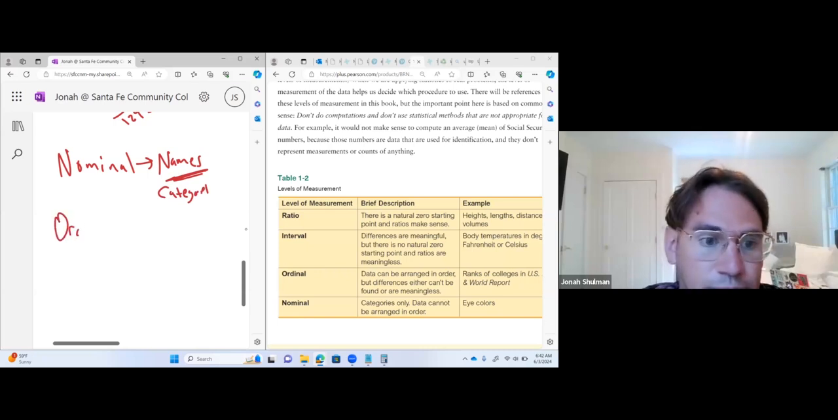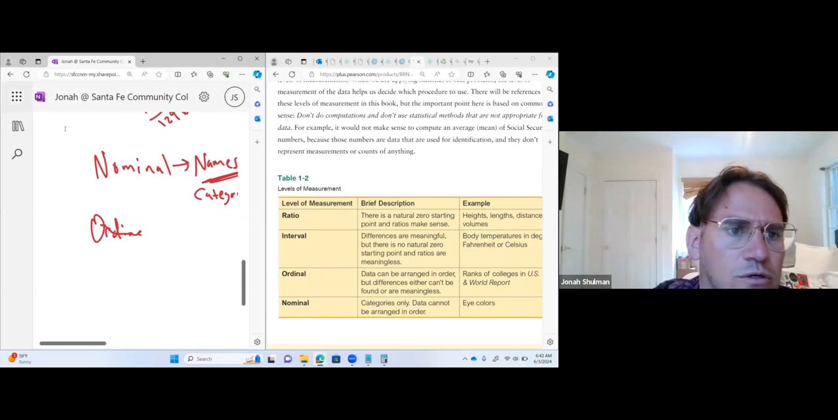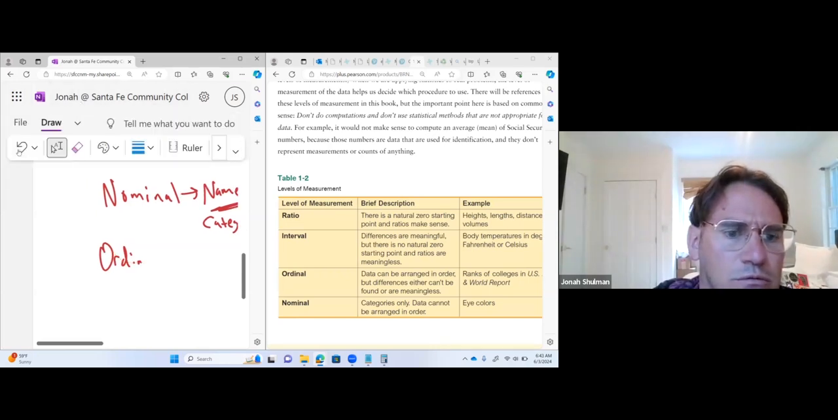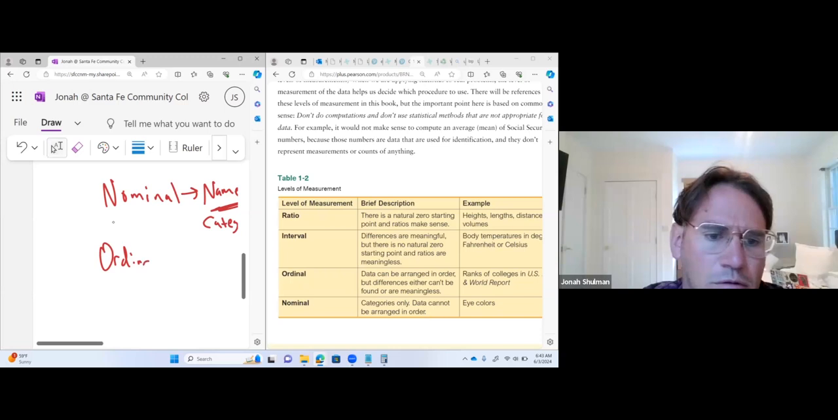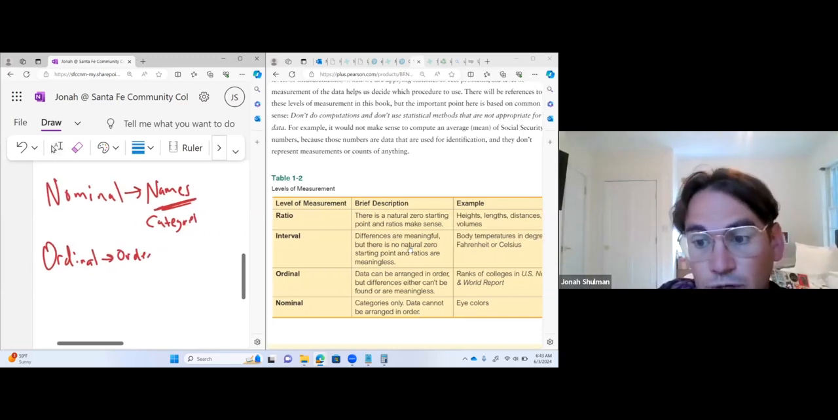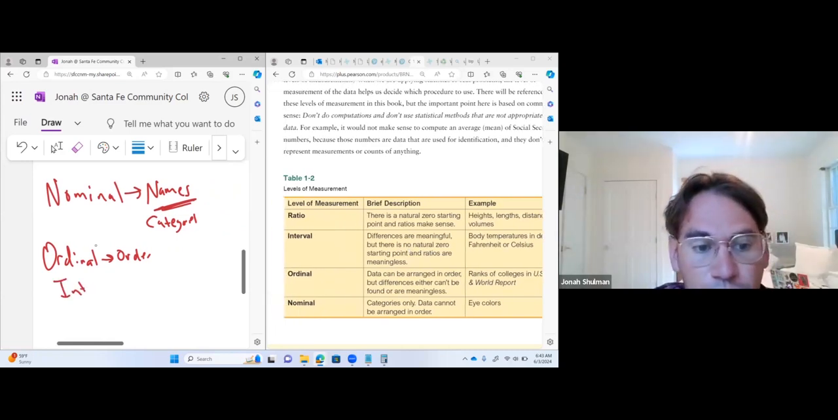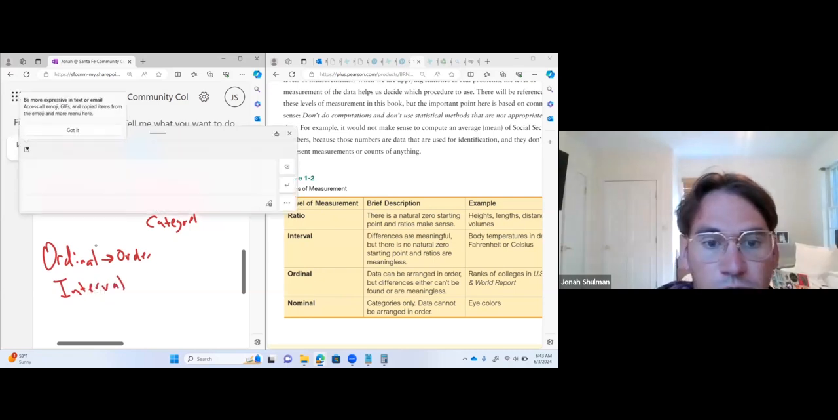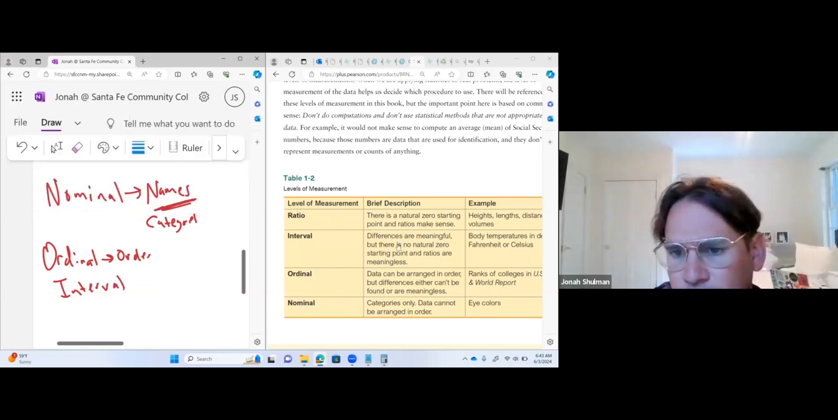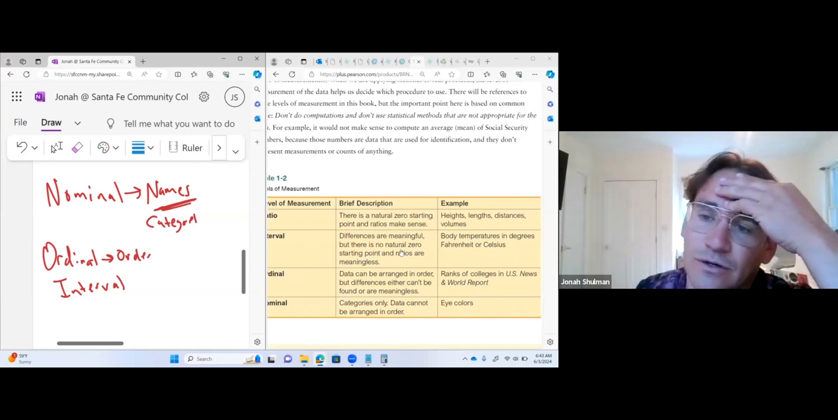Ordinal, think order. Ordinal, we want to think order, and that's arranged in order. We're ranking something first, second, and third. Interval. Okay, this is where it gets a little confusing. Interval can be a little confusing at times. There's no real zero here. That's the only difference. We're not starting at zero. We're starting at